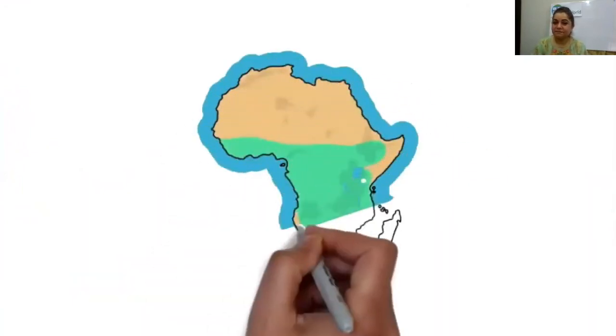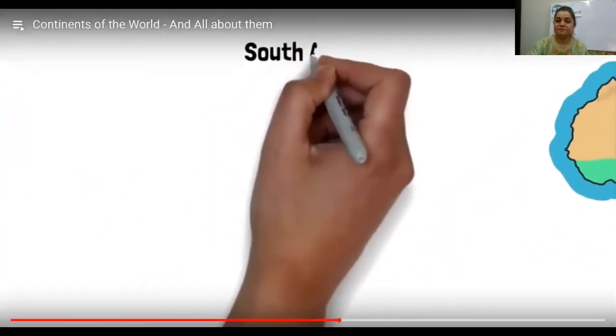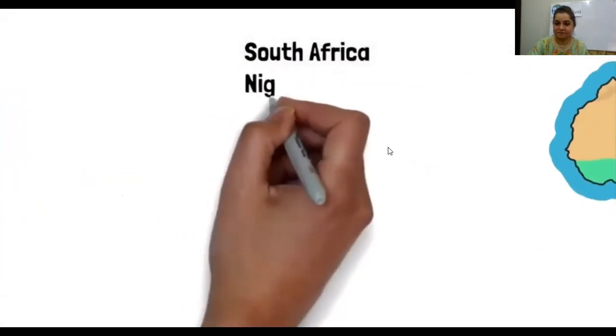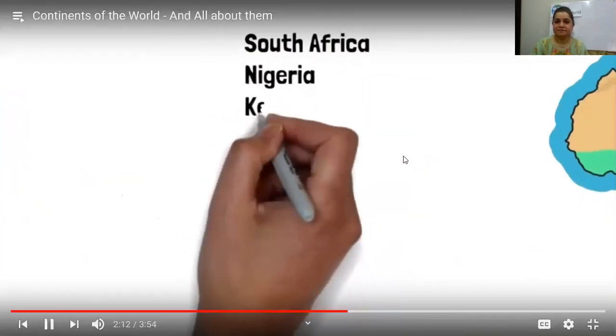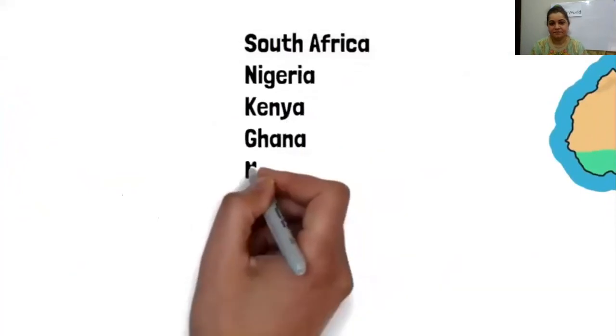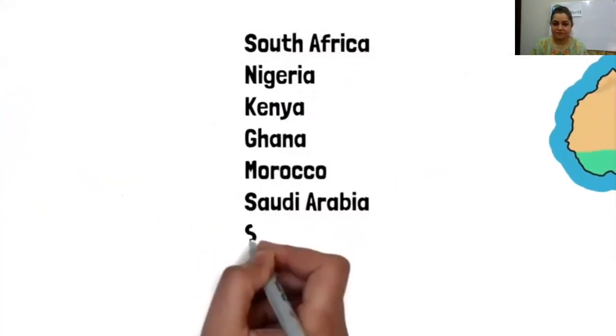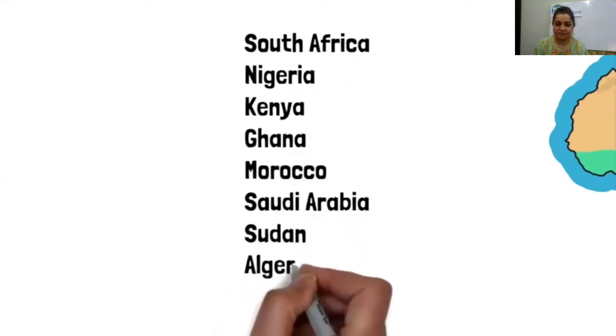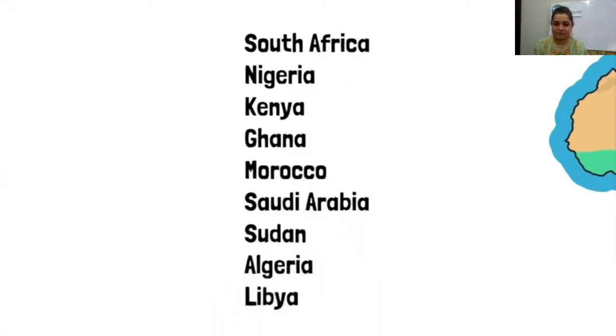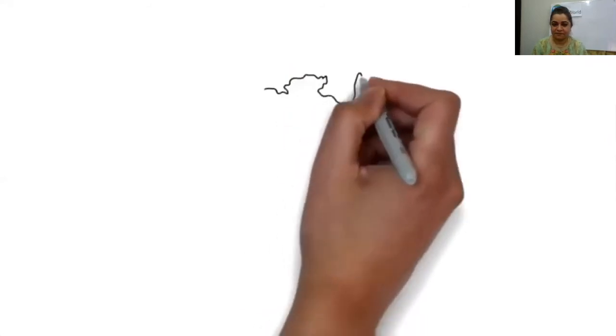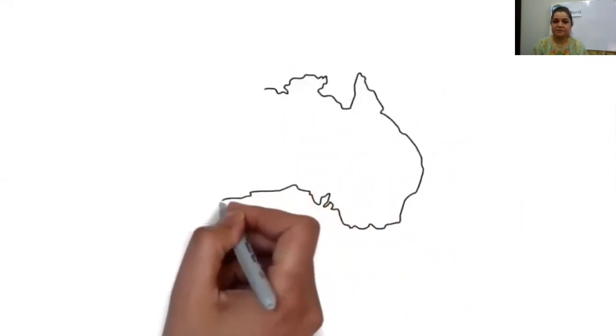Then you have the continent Africa. Yes, Africa is also a continent. It has countries like South Africa, Nigeria, Kenya, Ghana, Morocco, Sudan, Algeria, Libya, and many more. It's a huge mix of countries.